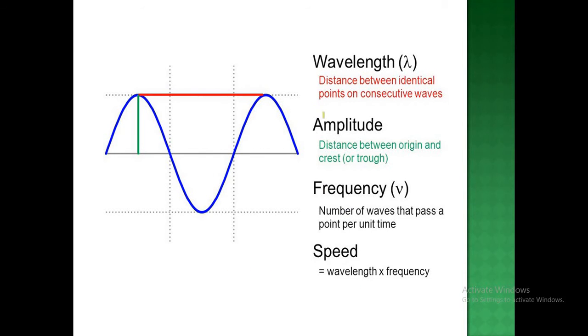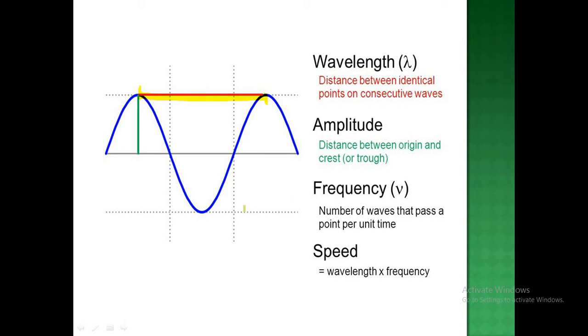So moving further, let us first clarify the main terms which we need to understand about waves before starting this chapter. So wavelength is the first topic. It is the distance between two identical points of consecutive waves. It means the distance between two consecutive crests or between two consecutive troughs is known as wavelength.